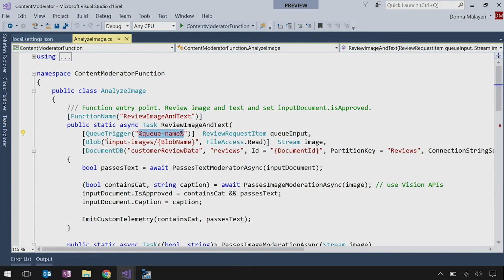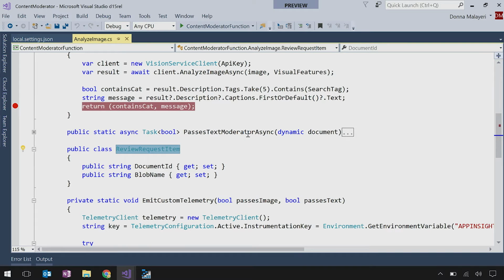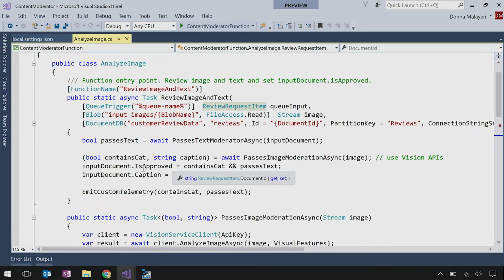Oh, cool. And then this is where that blob, so basically here I have, in curlies, blob name. The reason that works is I have a POCO that I've defined called review request item. So it automatically gets serialized into this type because that's what the payload looked like in JSON. So I have a document ID and a blob name field. Now I can use those properties in other bindings. So here I have a stream that is bound to the actual blob that was the ID in that queue message. And same with the document ID. So, again, I don't have to use the Cosmos DB SDK. I don't have to use the storage SDK. All the data is there for me.